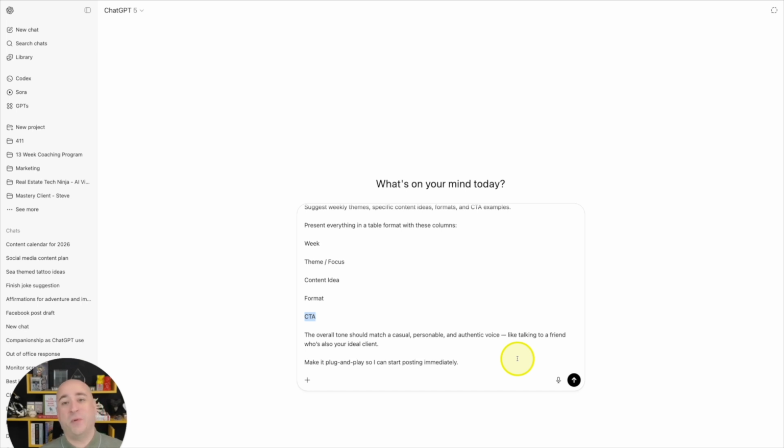And again, this is the part where you would maybe customize this. If you want to go more professional, if you want to go more silly, that's up to you here. And I'm just sharing this last part, make it plug and play so that I can start posting immediately. I don't want there to be any other challenges that I have to go through to create this content.